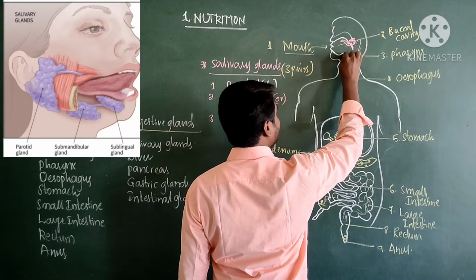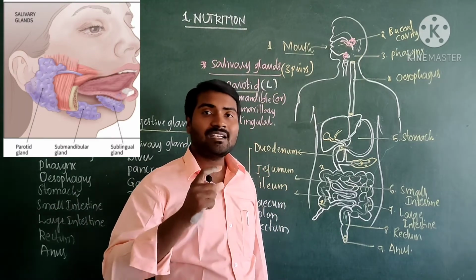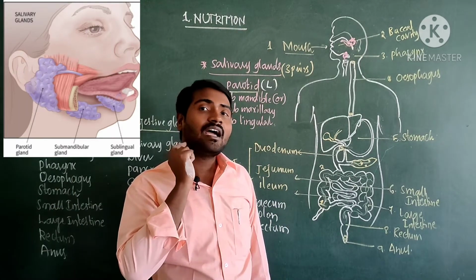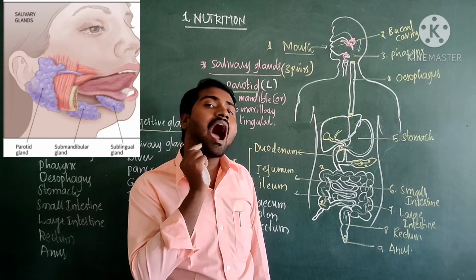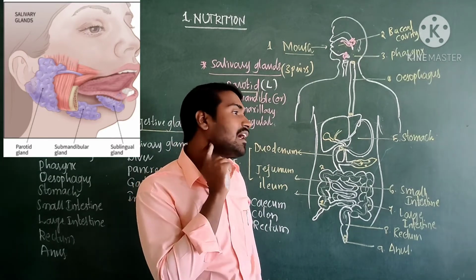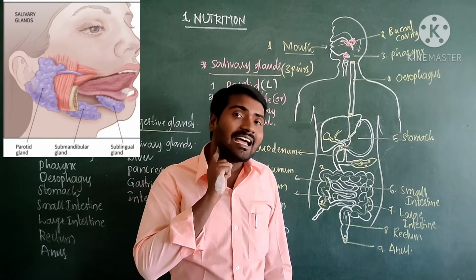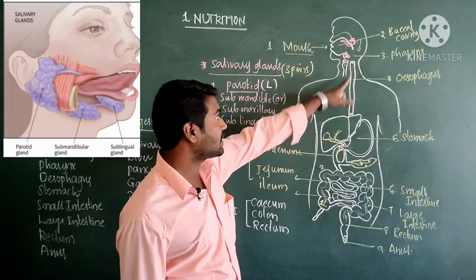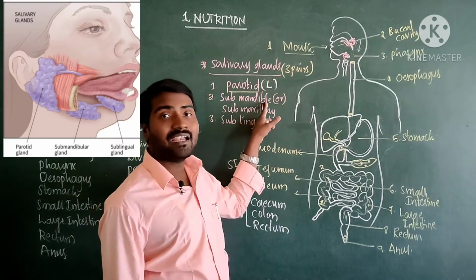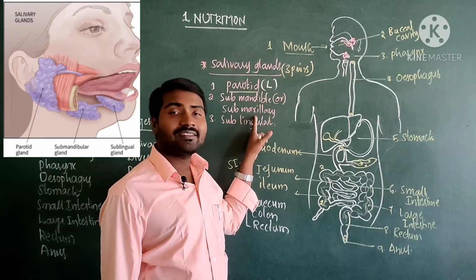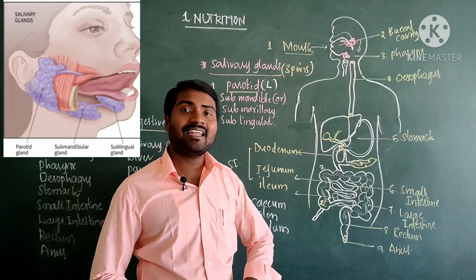Here this is the region, mandible. Mandibles are nothing but teeth. These teeth. And maxilla, this is the bone. This bone is called maxilla. So between the mandibles or between the maxilla, these glands are present. So that are called submandibular gland. These are also called submaxillary glands.